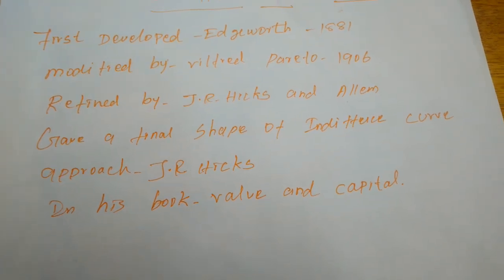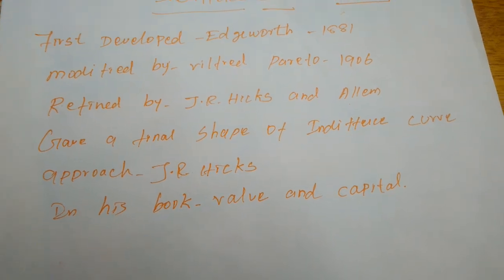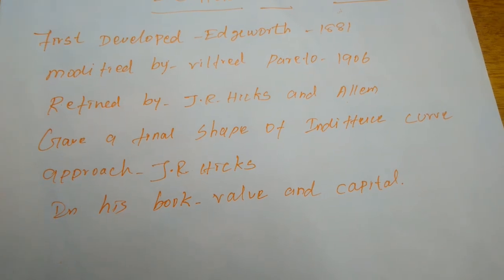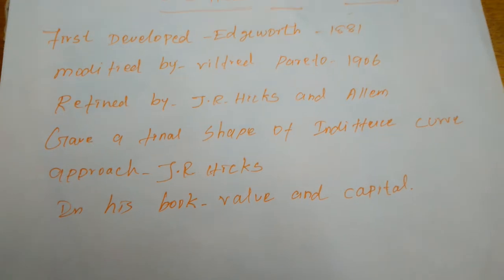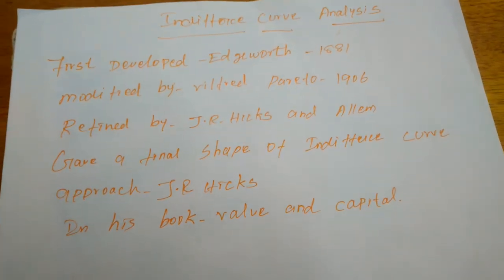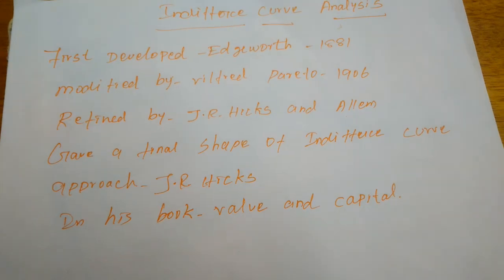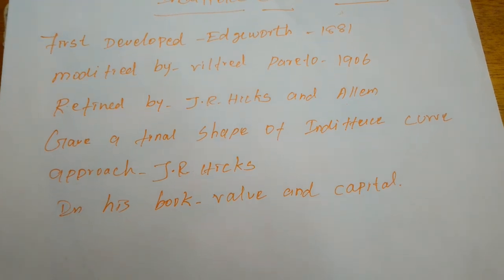Such an arrangement of combinations of goods in the order of level of satisfaction is called the scale of preference.